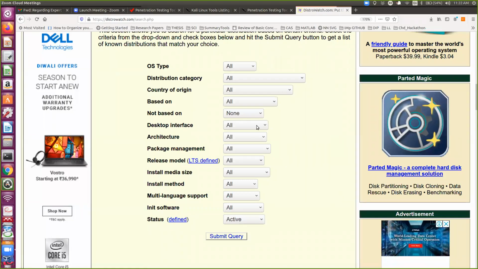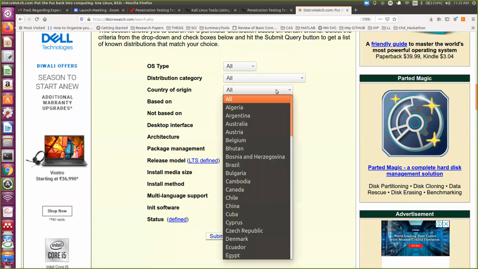So my connection is still there. Yes, sir, it is working.